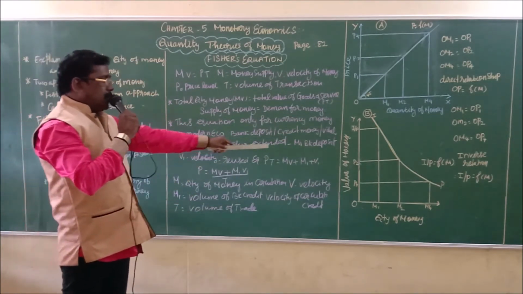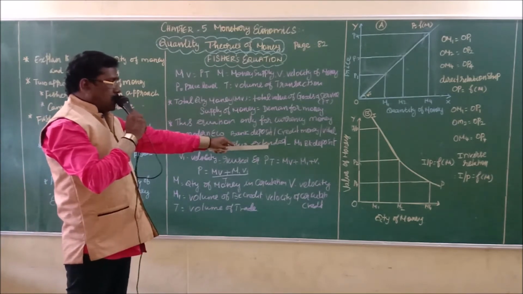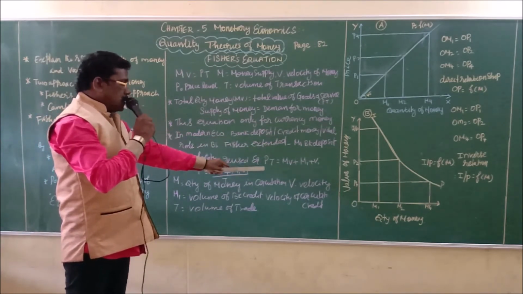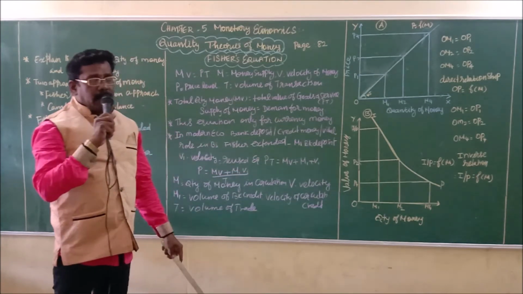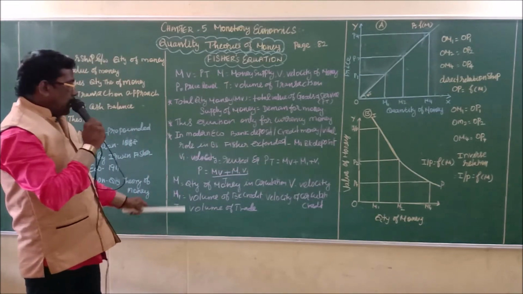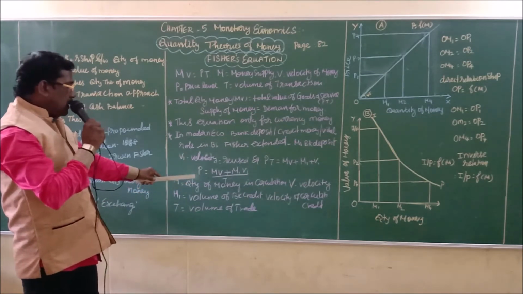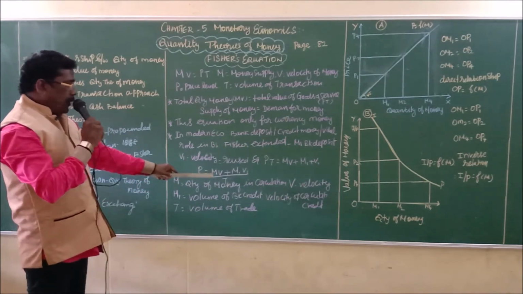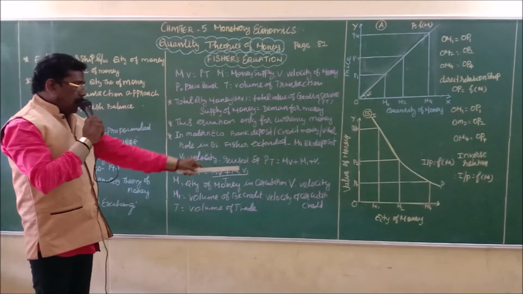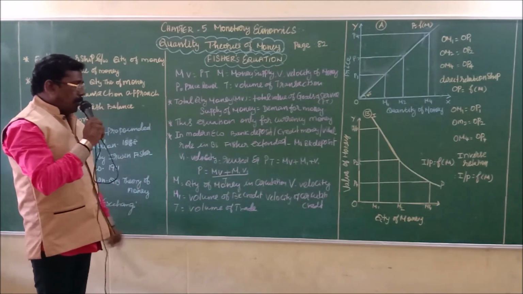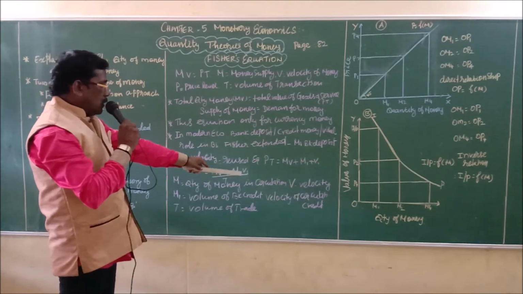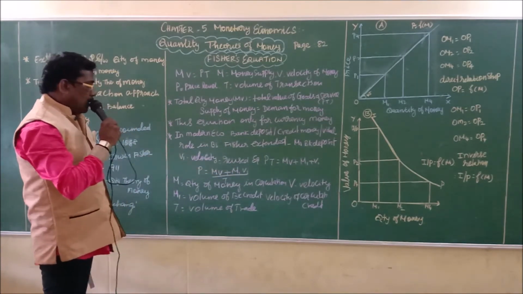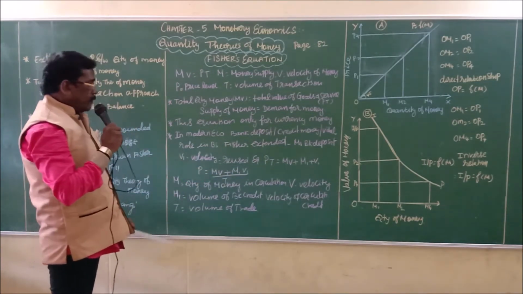After that, Fisher extended his approach: PT equal to MV plus M1V1. Here is another form of the equation: P equal to MV plus M1V1 divided by T.